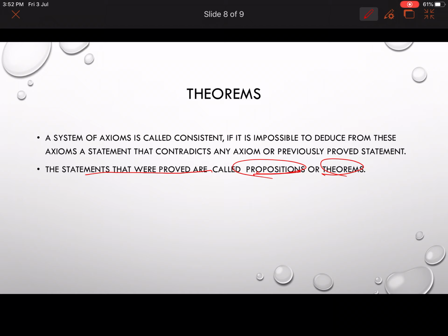That means what they are trying to say is, when will axioms be called consistent? If you take a statement, and from it you cannot bring another statement which will make this particular axiom false, then that particular axiom is called consistent.